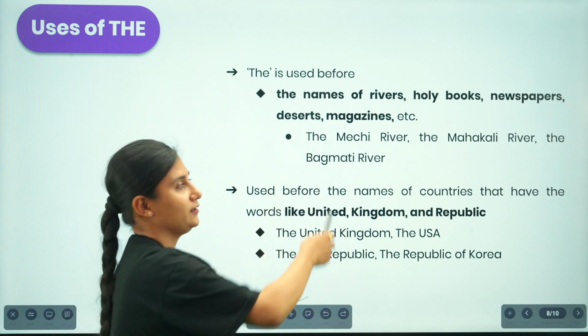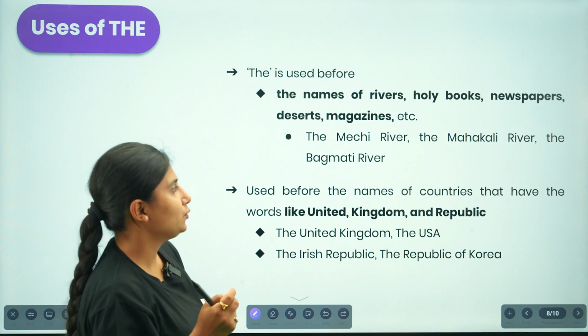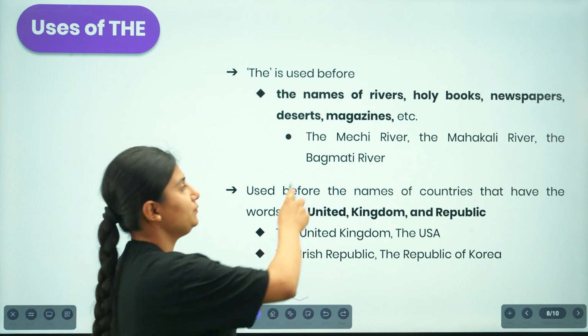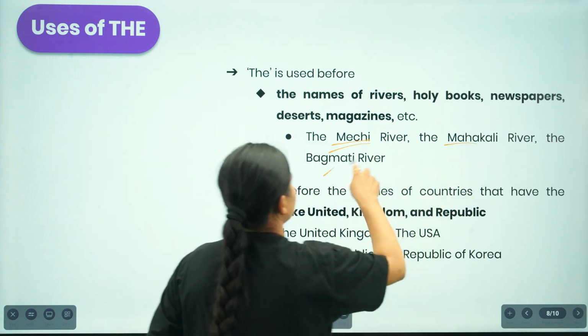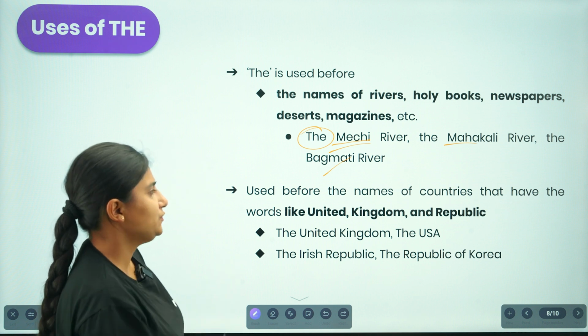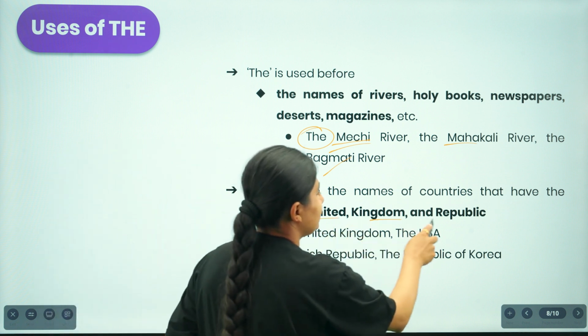So we say the Mechi river because we are being specific over here. If we are just talking about a river, we'll just say a river. But as we are being specific, saying Mechi, Mahakali, Bagmati, we will be using the article "the". It is also used before the names of countries that have words like Kingdom and Republic.